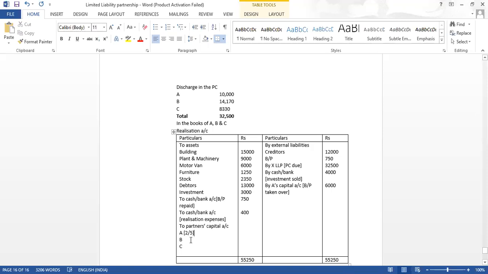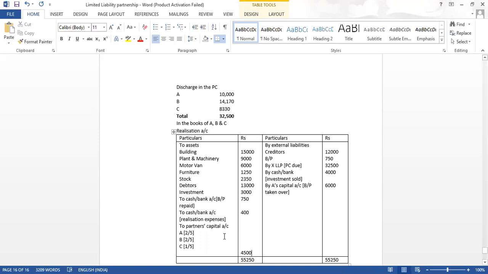So it becomes 2/5, 2/5 and 1/5. 2 plus 2 plus 1 is 5. This way we will have to divide. So how much is the difference coming by subtracting? It is coming 4500.